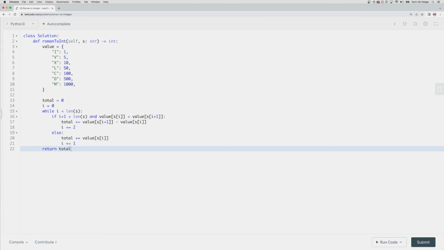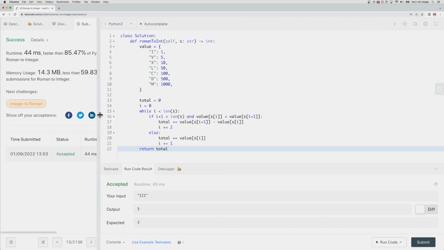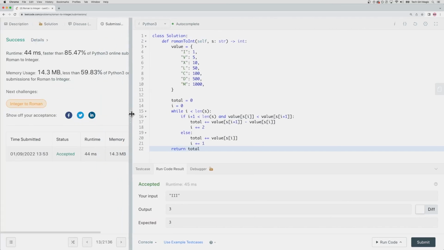So let's see, how does this go? How are we doing on our first test case? Okay, cool. So that's looking spicy. Let's go ahead and submit this and see what we got. Oh, all right, success. Looking like success, smelling like success.